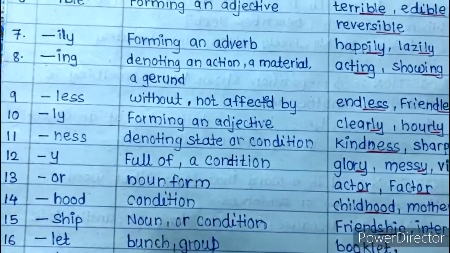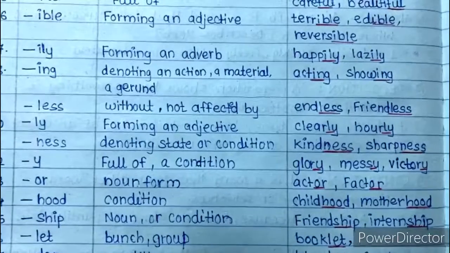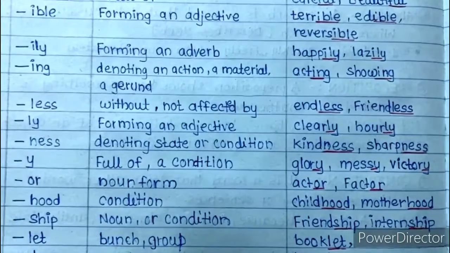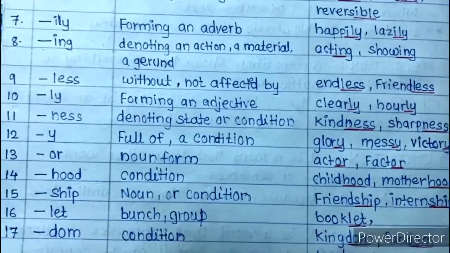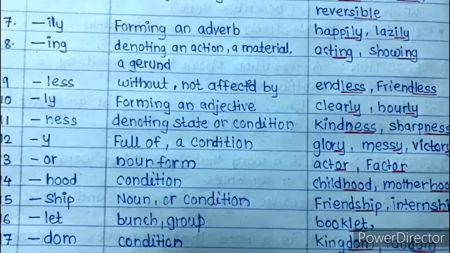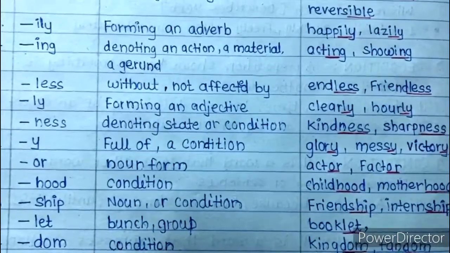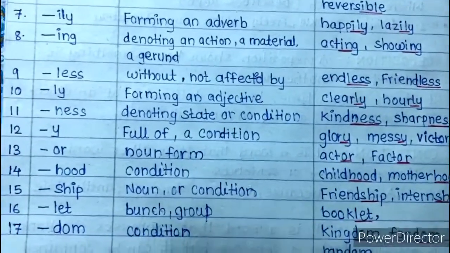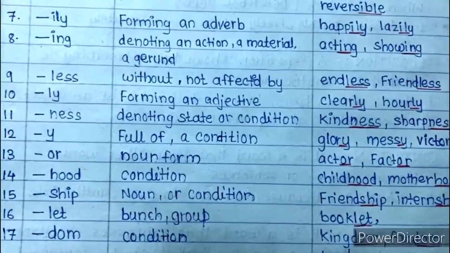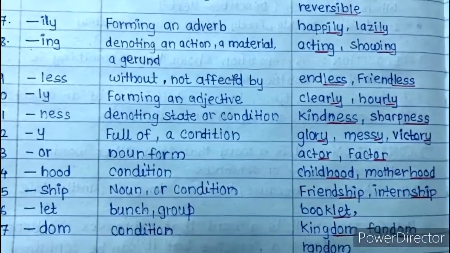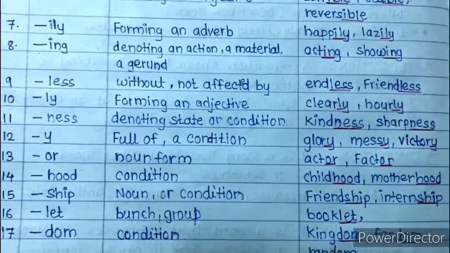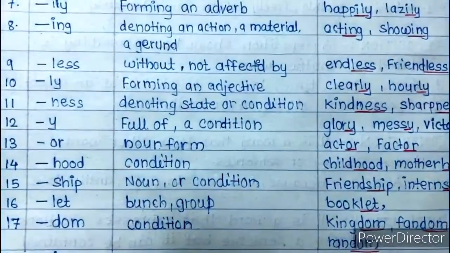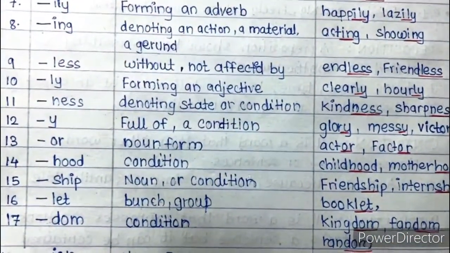Next one is -ly, forming an adverb again: clearly, hourly, loudly, etc. Next one is -ness, denoting a state or condition. For examples, kindness, sharpness. Next one is -y, full of or a condition. Examples are glory, messy, victory. Next one is -or, it makes a noun form, that is actor, factor.